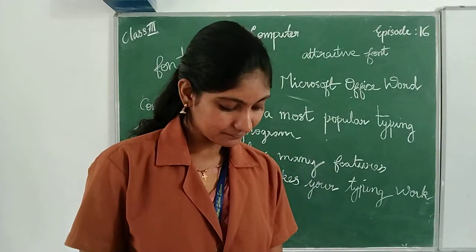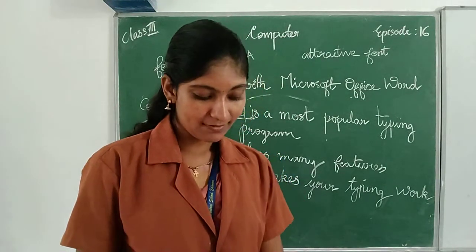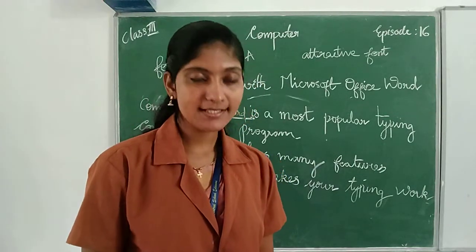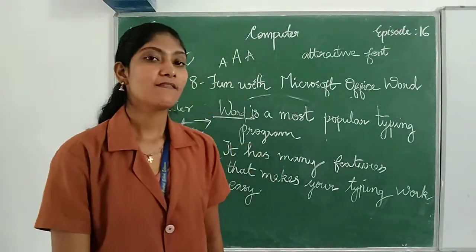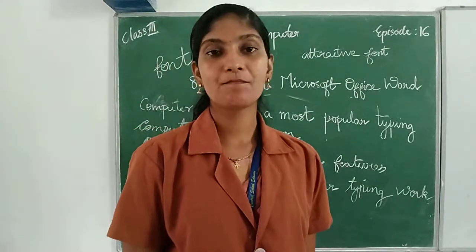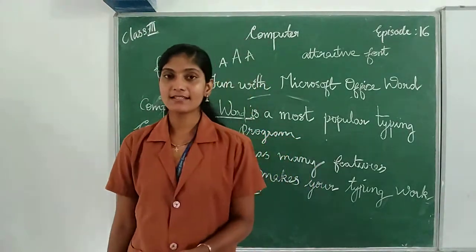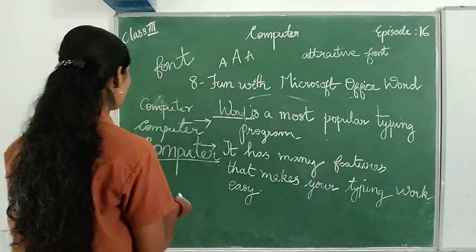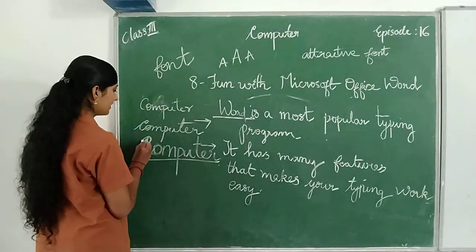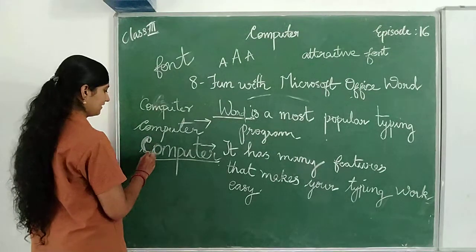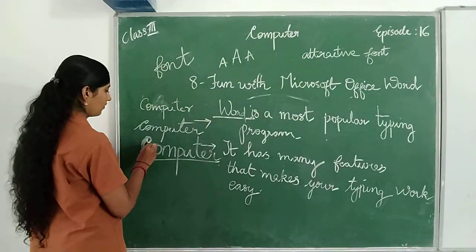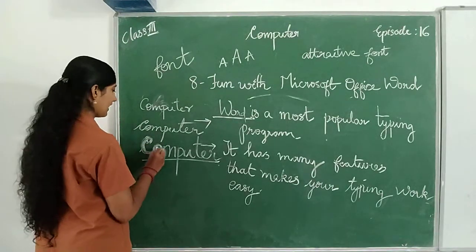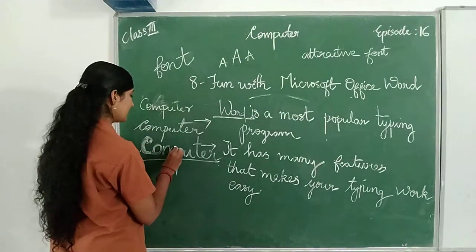Third one, we can make words thicker, titled or underlined. For example, we can make a word thicker. We can make a word like this.